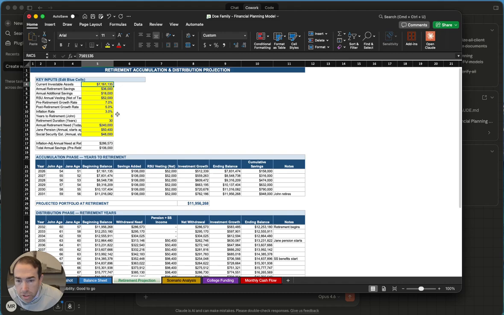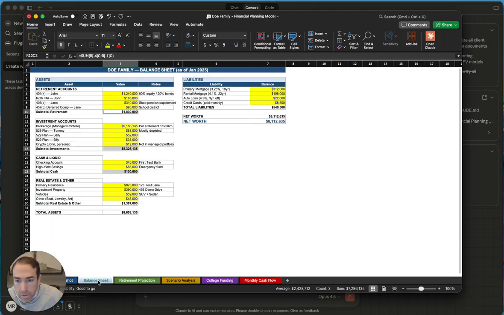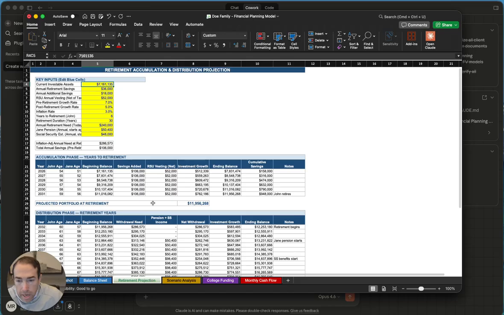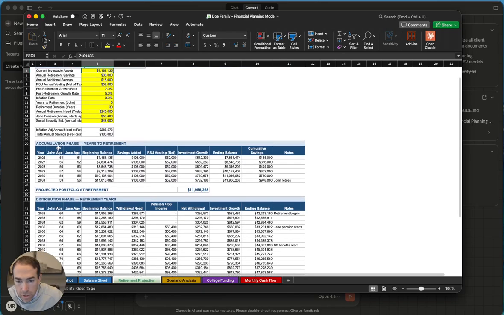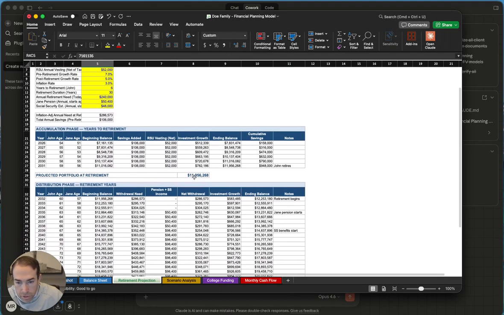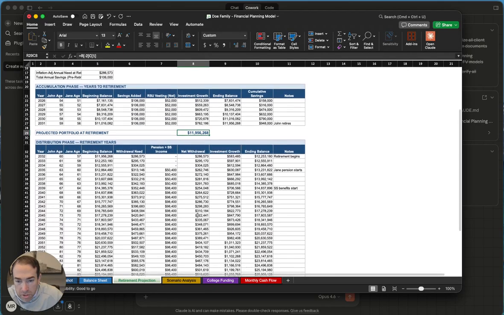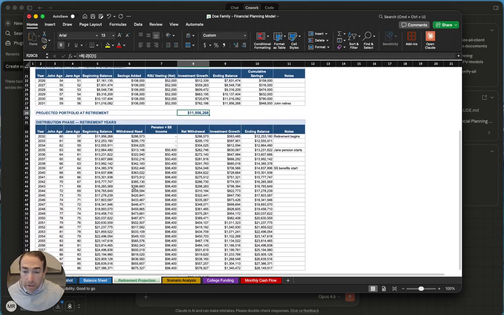You see the RSUs as well. Maybe that's on the balance sheet, RSUs. I don't see it on there. So, and then you see accumulation phase. So till retirement, beginning balance, savings added, RSU, investment growth, cumulative savings. So it gives me a projected portfolio at retirement. Distribution phase, it gives me just a simple cash flow planner.